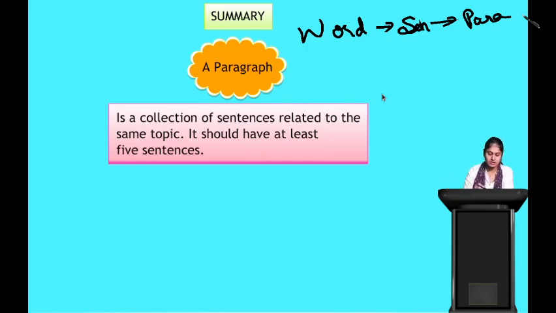So in order to be called a paragraph, how many sentences should be there? It should have at least 5 sentences. Okay? It should have 5 sentences at least. So a paragraph is basically a compilation of at least 5 sentences together. Clear? Okay.